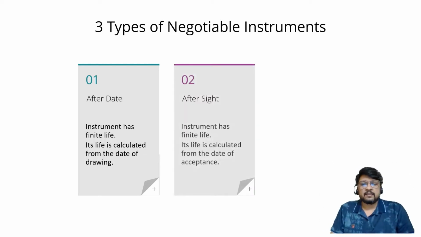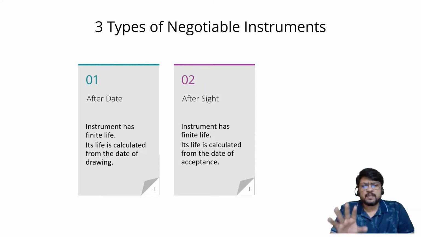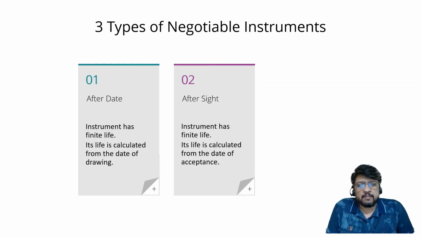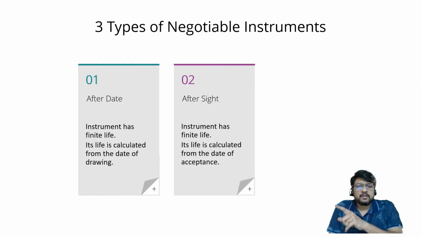On the other hand, if it is after sight, then also instrument is basically having finite life, but the life is calculated from the date of acceptance and not from the date of drawing. So there is a date on which the order is drawn, and afterwards it is given to the drawee to accept the same.